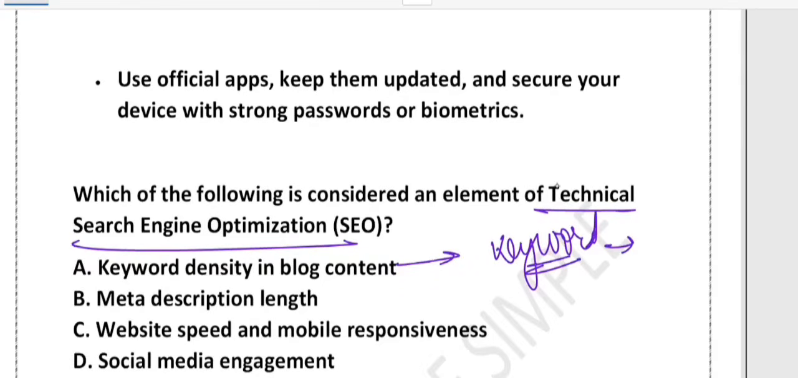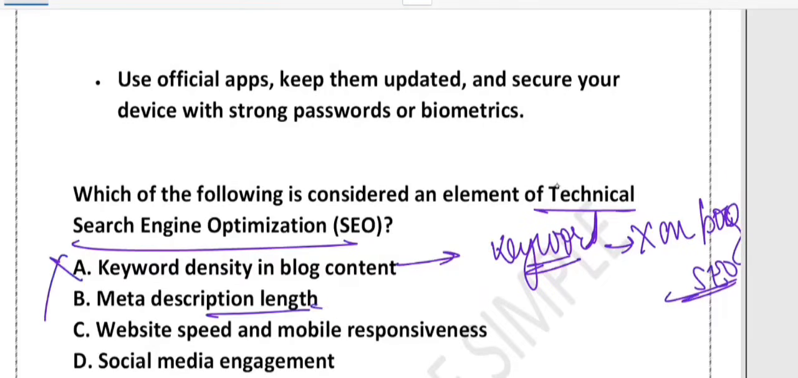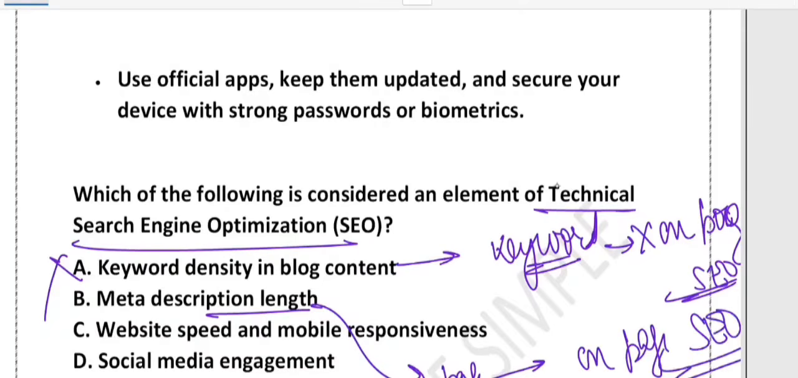It is important, but it does not fall under technical SEO. It is on-page SEO. So this is wrong. What about B? Meta description length. So meta description helps search engine understand your page, right? But again, this is the part of on-page SEO. Option number C, website speed and mobile responsiveness. This is the correct answer.